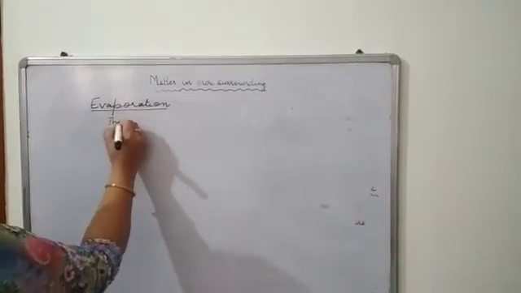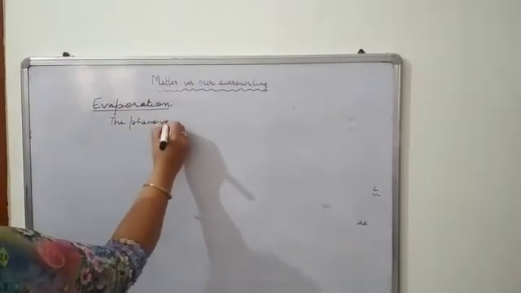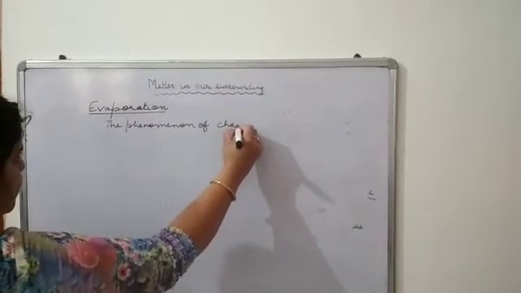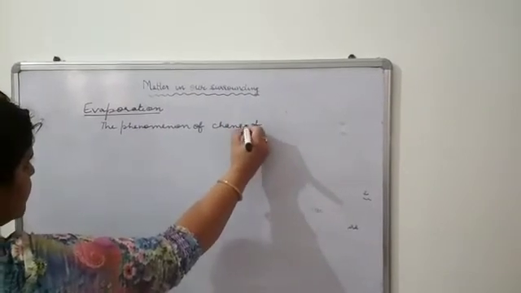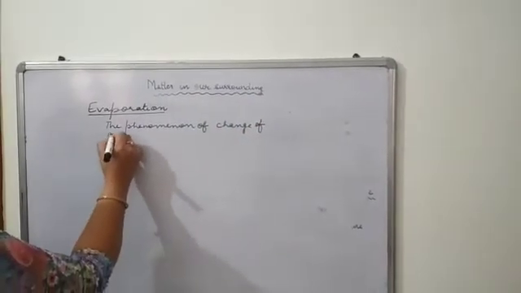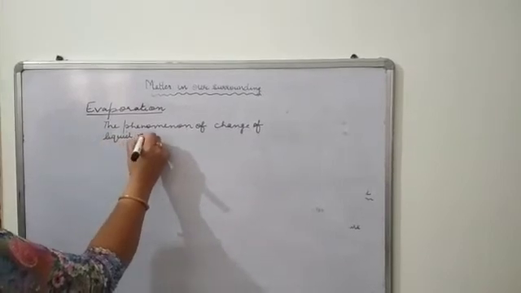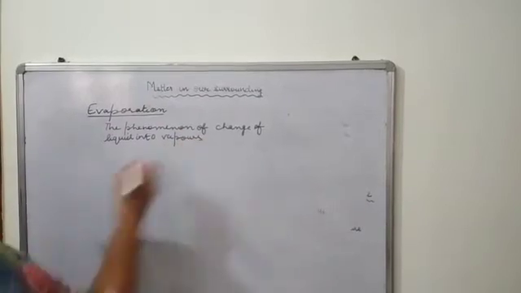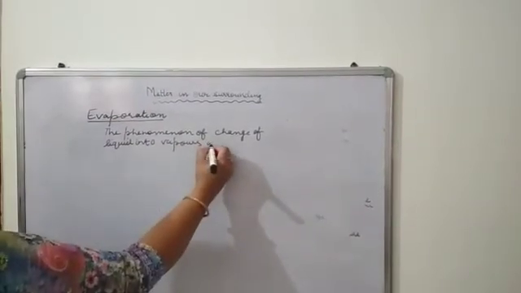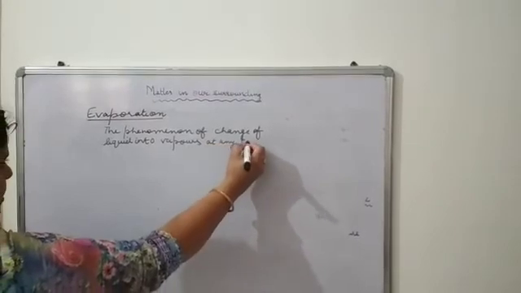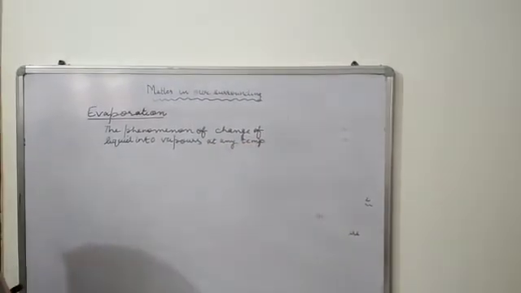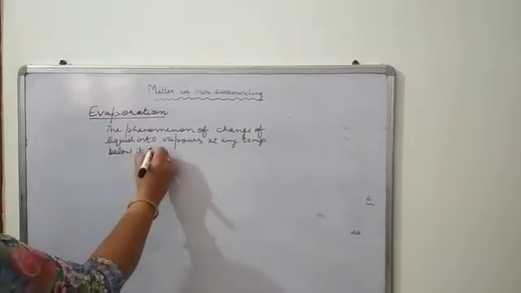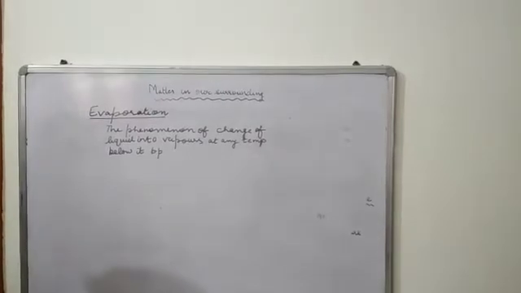It is the phenomenon of change of liquid into vapors at any temperature below its boiling point. That is known as evaporation.